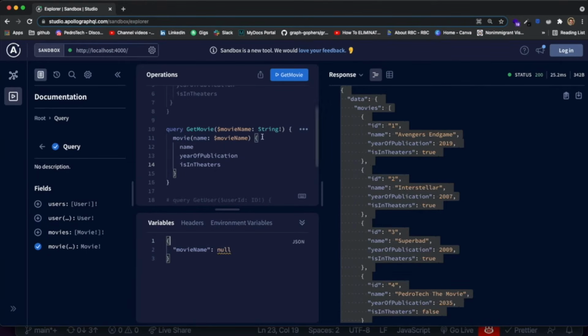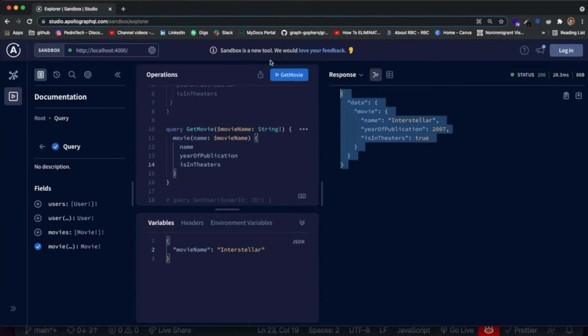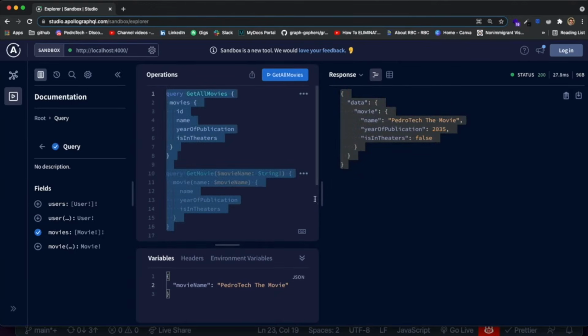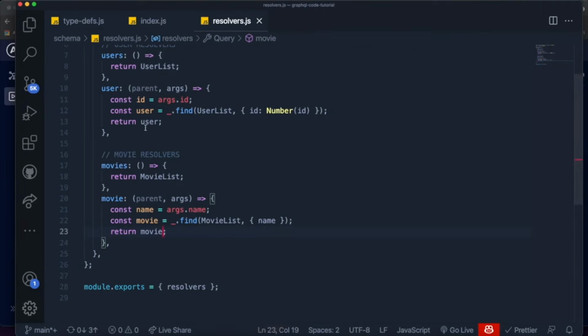anymore. And for movie name, let's just put Interstellar like this because I want to get Interstellar. It's my favorite movie of all times. So we're now querying just for Interstellar. When we click on Get Movie, you see that we get only the data for Interstellar. If I want to get PedroTech the movie, it should only return data for PedroTech the movie, which means that it is working. You just repetitively do this kind of stuff, and you'll get used to how the process of creating your GraphQL API works. You create the field in your query type, and you go and make a resolver for it.